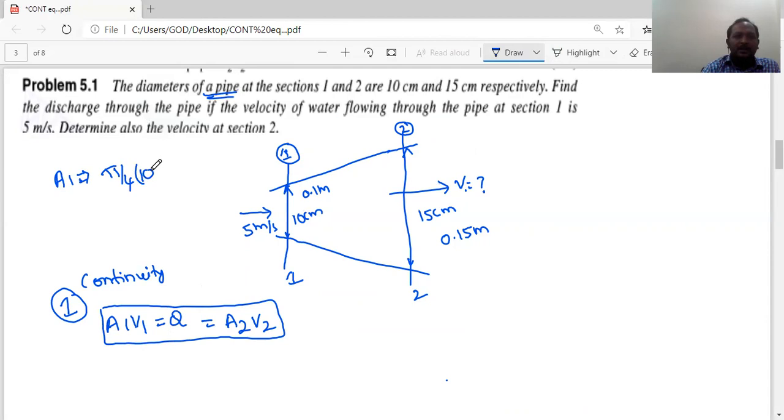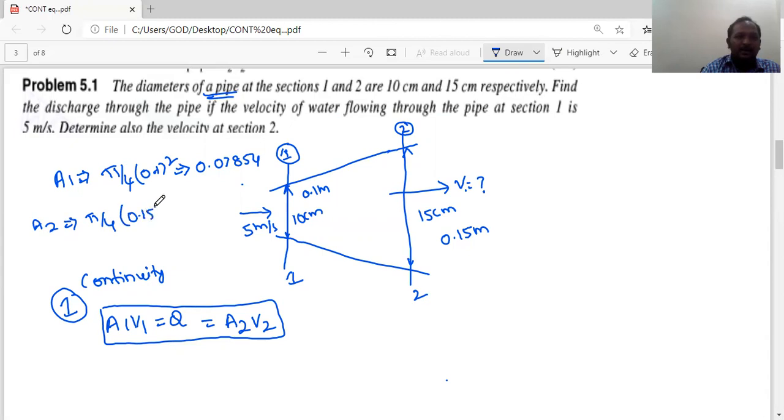D is 10 centimeter, so if you convert 10 centimeter, that means 0.1 square, which comes out to be, let me use calculator, 0.07854 meter square.